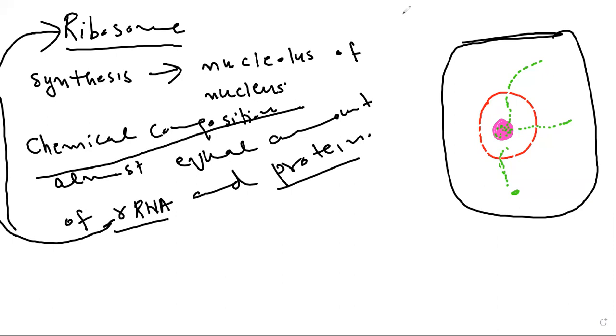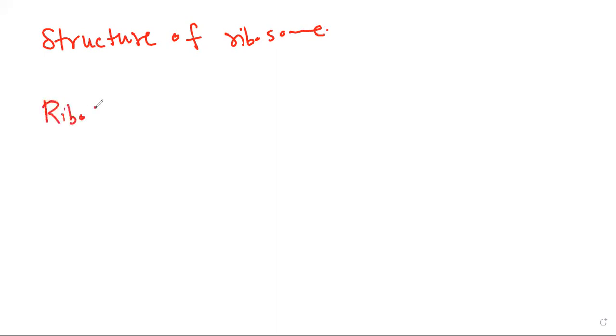After that, the structure of ribosomes. As far as the structure of ribosome is concerned, a ribosome is made up of two subunits.